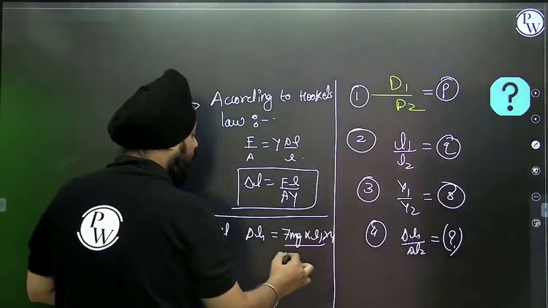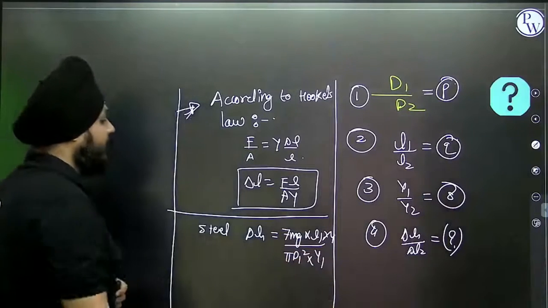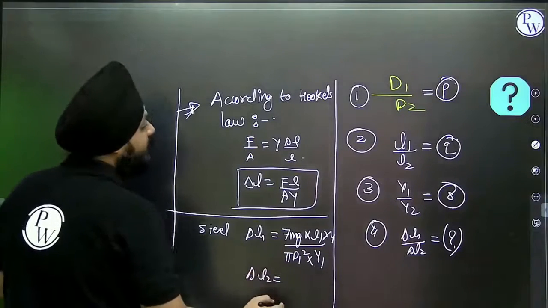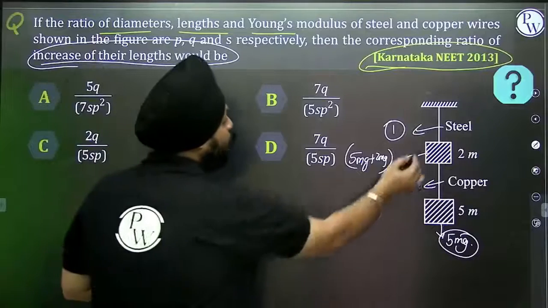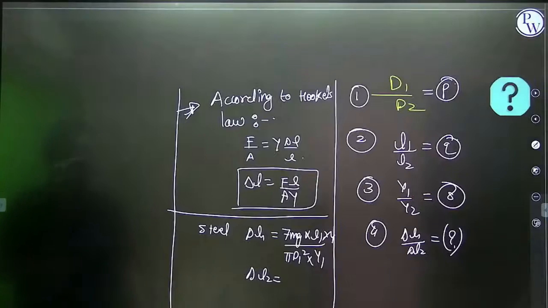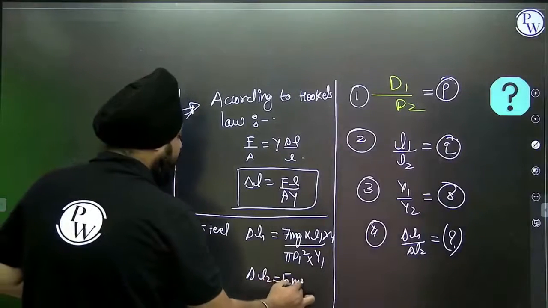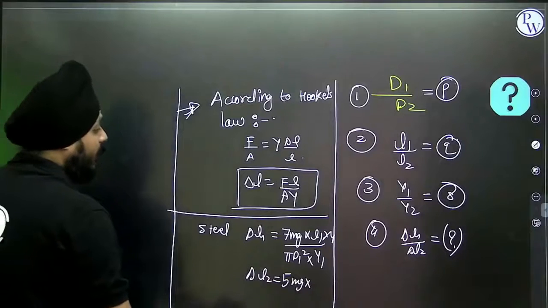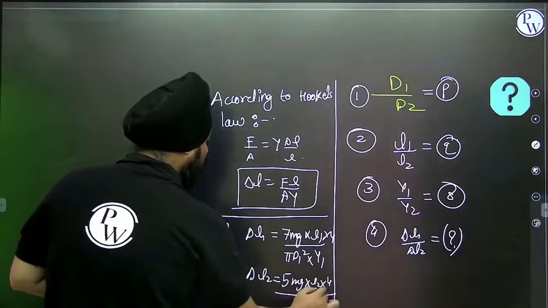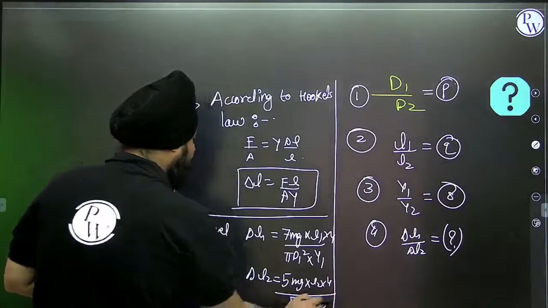It is into 4 by pi d1 square into Young's modulus Y1. For copper, we are having delta L2, it is 5 mg, into L2 into 4 by pi d2 square, into Y2.